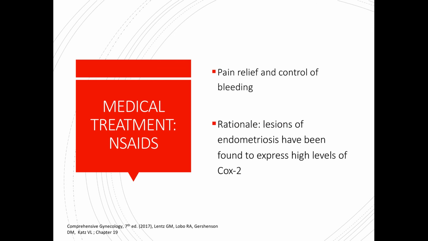Next, we have NSAIDs, or the non-steroidal anti-inflammatory drugs. Of course, NSAIDs are always the go-to drug for pain relief and control of bleeding. The rationale for this is that the lesions of endometriosis have been found to express high levels of COX-2, as I've already mentioned a few slides back. Therefore, this is the reason why NSAIDs are very useful in pain relief and control of bleeding also.